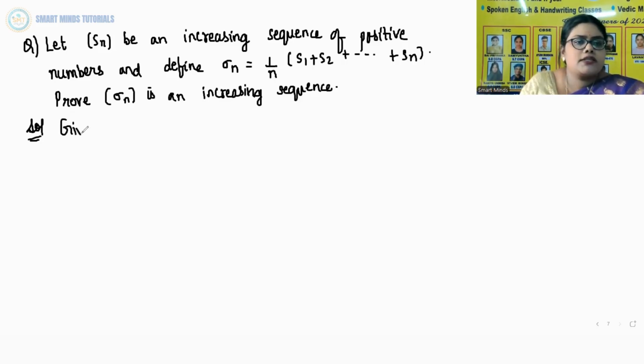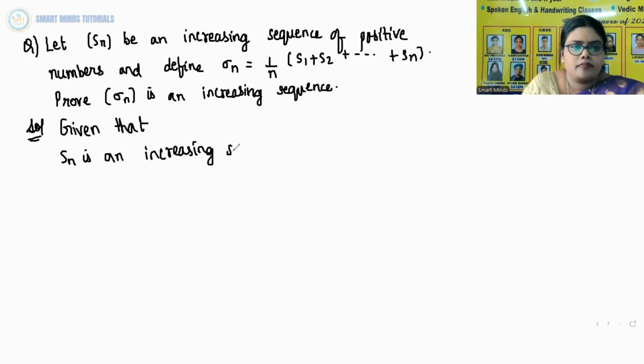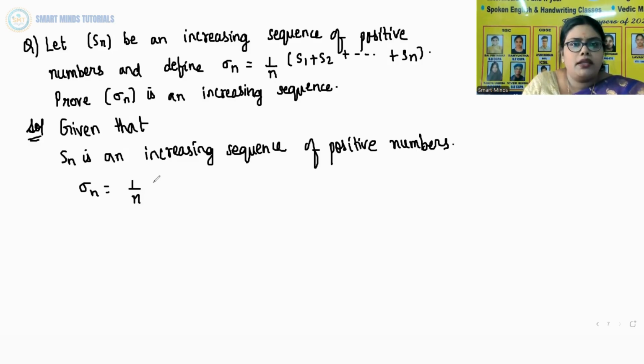So first let us write down what is given to us. Given that Sn is an increasing sequence of positive numbers, and sigma n is equal to 1 by n into S1 plus S2 plus so on up to Sn.